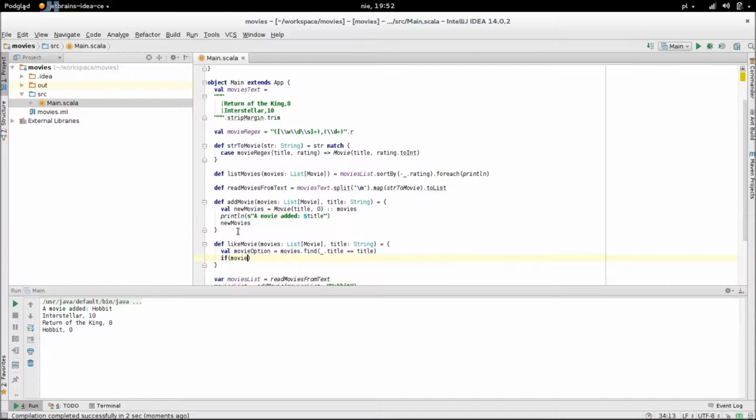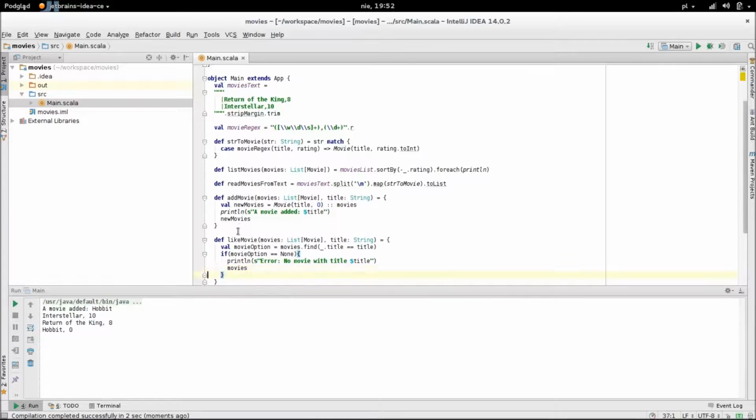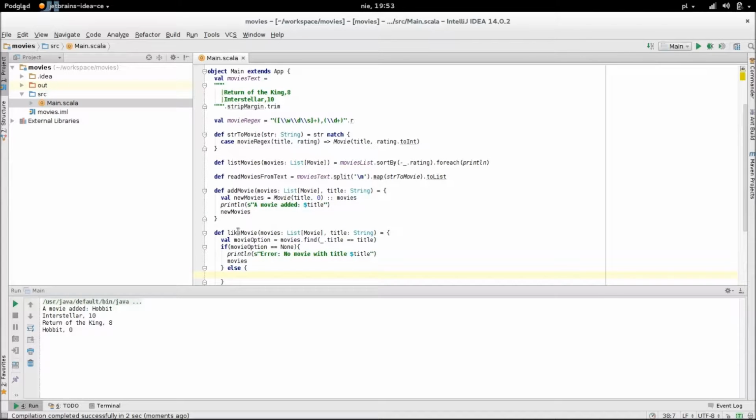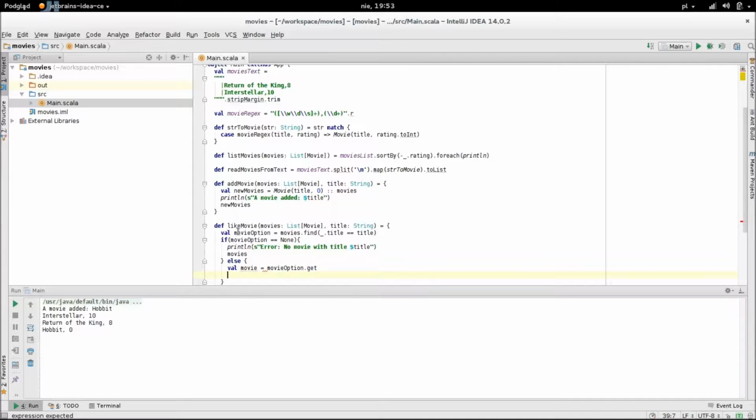The find method returns an option. Options are the Scala way of dealing with non-values. If there is no movie with the given title, find will return a singleton of the class None. So we can print an error saying that there is no movie with the given title. If the movie is found, find will return an object of the class Some, which has only one field, namely a movie we search for.